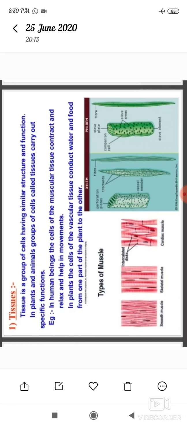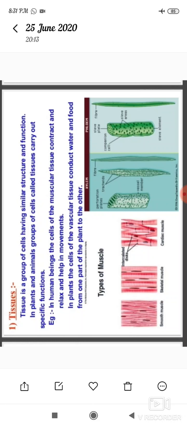Similarly, in plants, the cells of the vascular tissue conduct water and food from one part of the body to another. Observe here, there are three types of muscles: smooth muscles, skeletal muscles and cardiac muscles.